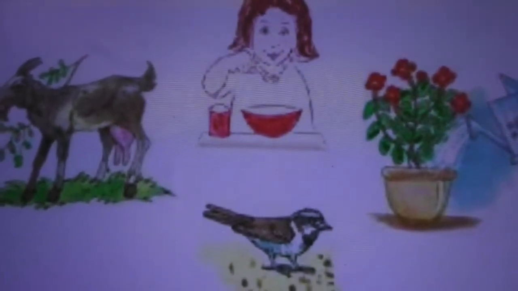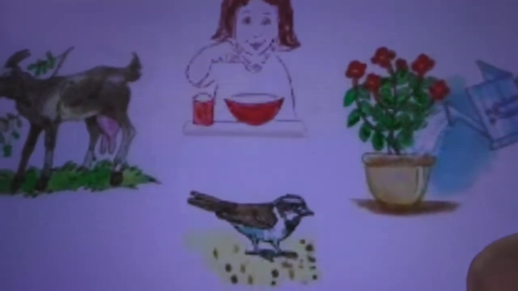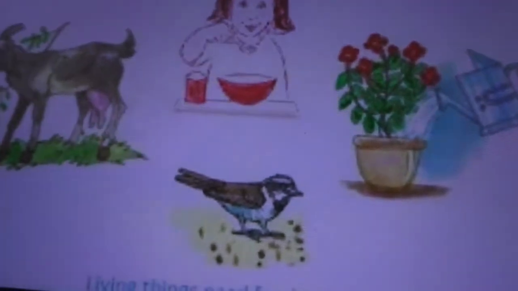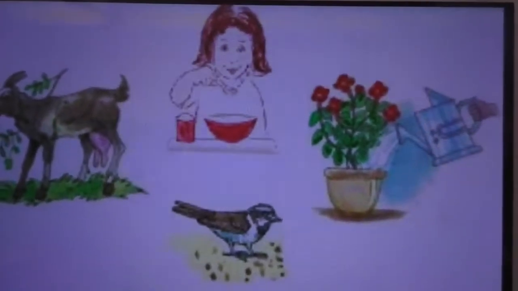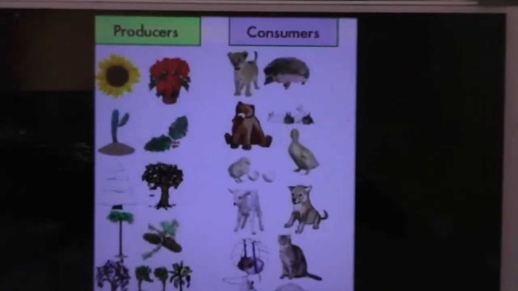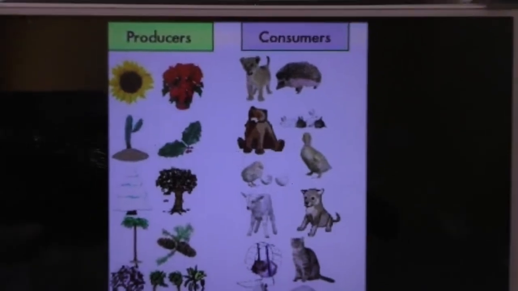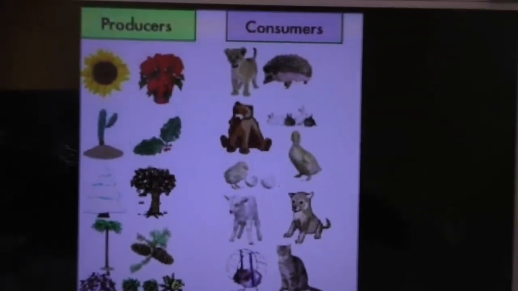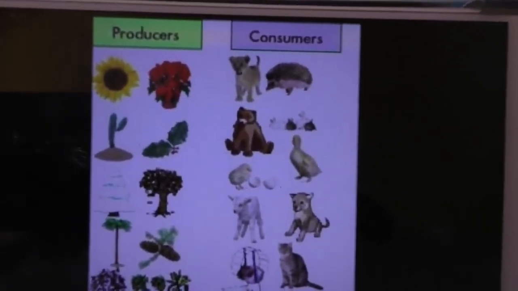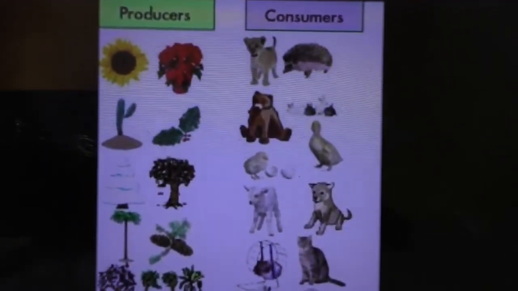So as per how we are getting food, we can divide them as plants as producers and animals as consumers. So plants are producers and animals are consumers. Plants only prepare their own food, but animals consume the food from the plants. So plants are producers, animals are consumers.